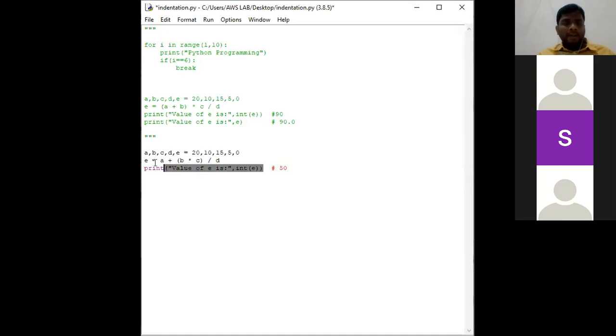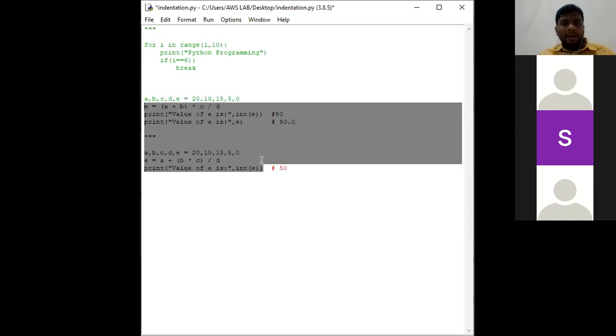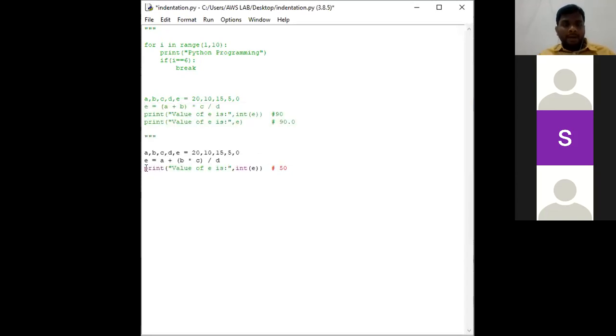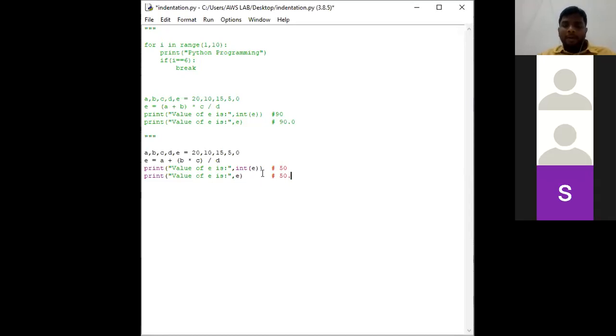Suppose I ask the interpreter to print the value of E without using integer. I am not using integer here. So now what will be the value? Definitely it gives 50.0. It gives 50.0. We shall check it out.